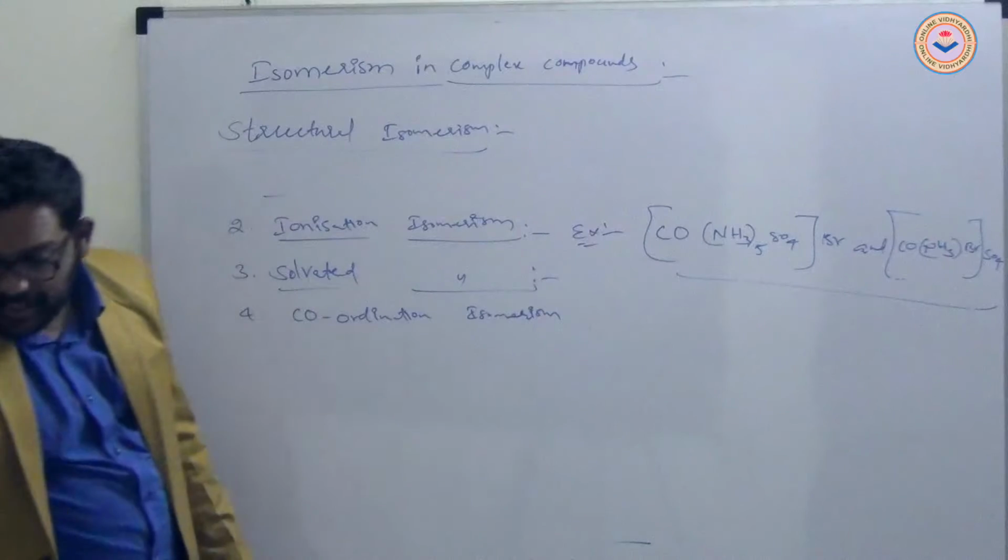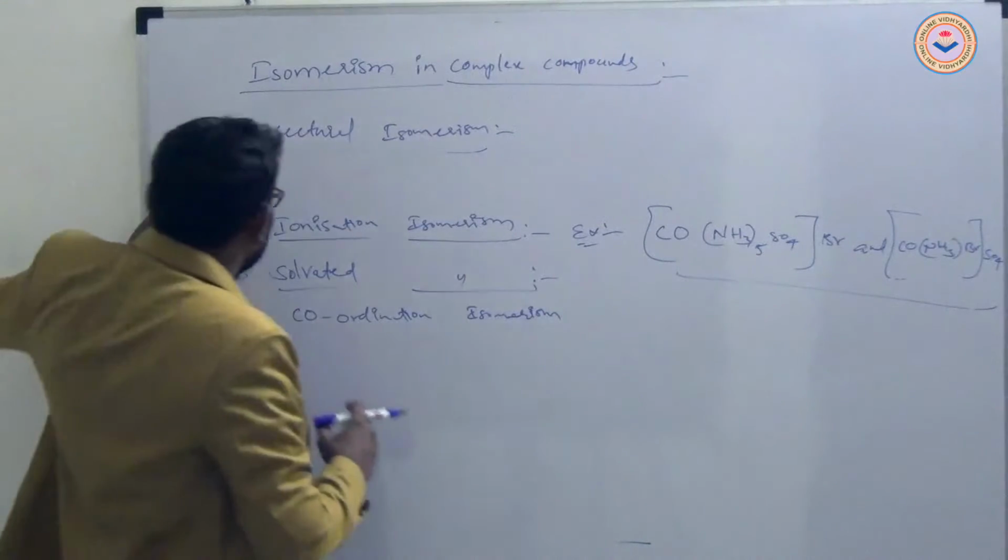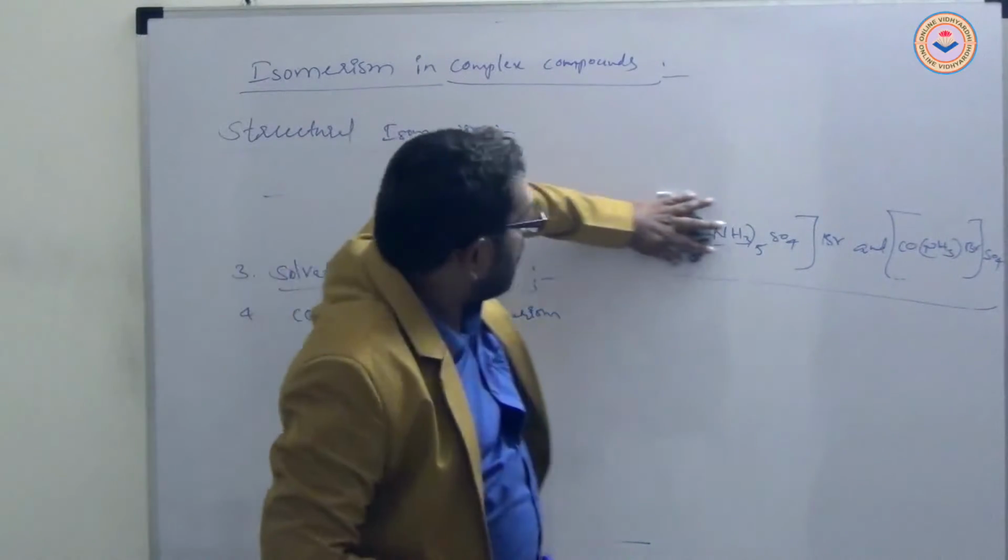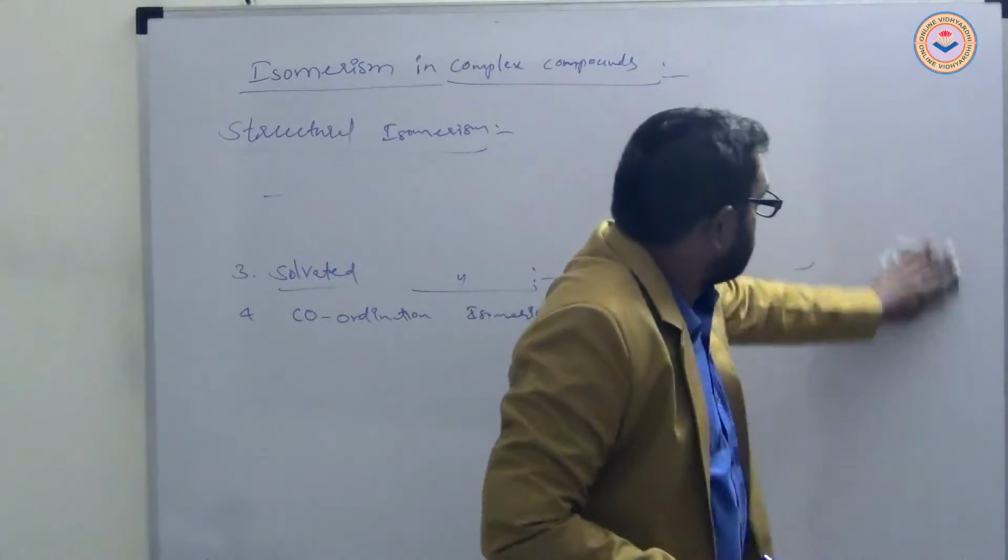Next, solvated isomerism. Solvated isomerism is also called hydrated isomerism.